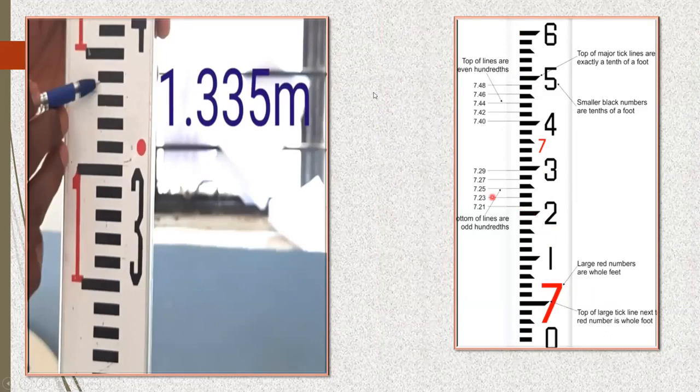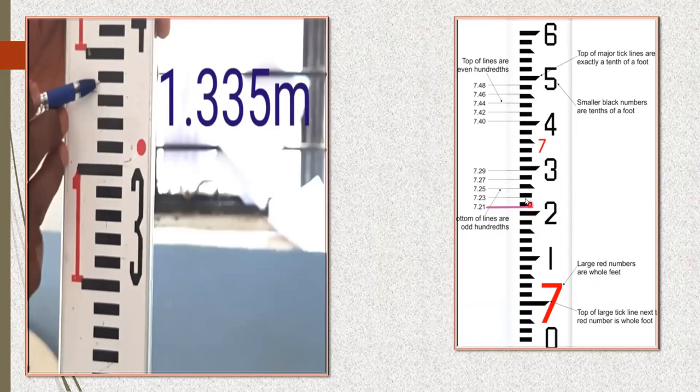How do you read this? Let us say I want to read this particular one. I got a line, or I got a level, which looks like this. Then how do you read this? It's very simple. Try to understand. This is 7 meter, this is 7.1, and this is 7.2.